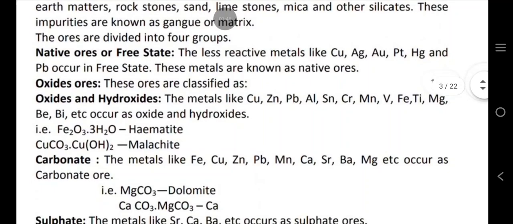The ores are divided into groups. Native ores or free state: the less reactive metals like copper, silver, gold, platinum, mercury, and lead occur in the free state. These metals are known as native ores.